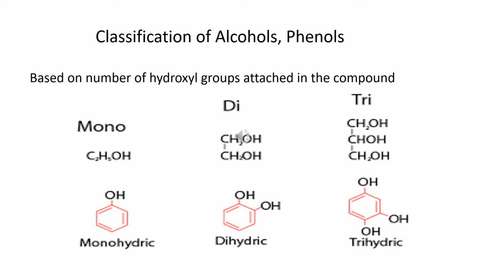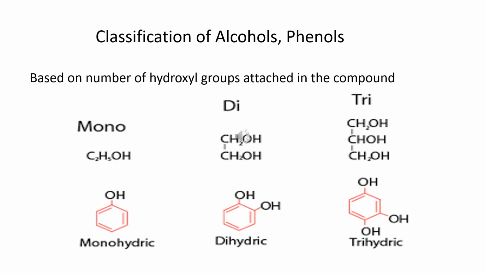It can be any of the aliphatic alcohols or phenols. If we have a certain number of hydroxyl groups present in it, depending upon the number, we have classified them as monohydric, dihydric, trihydric or polyhydric alcohols.